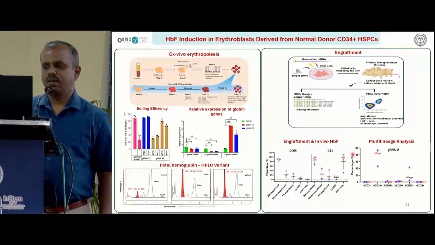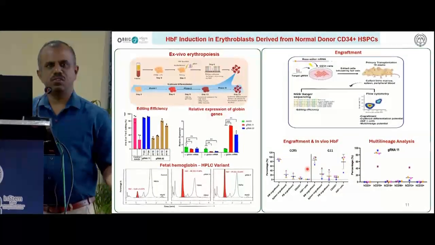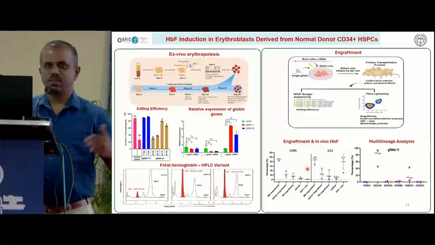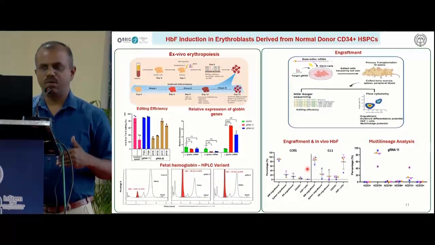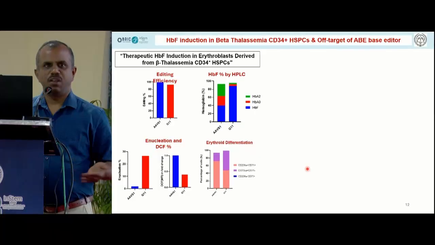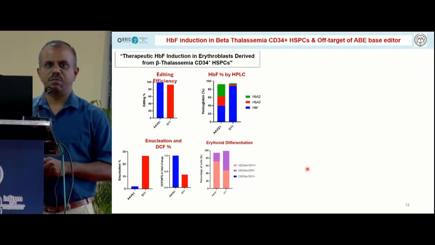As you see here, we get higher levels of fetal hemoglobin compared to the control group, and it also shows multilineage potential. So this is one of the targets that can overcome the decline in the output over time. And we also looked at the effect of this modification in the beta thalassemia patient cells.